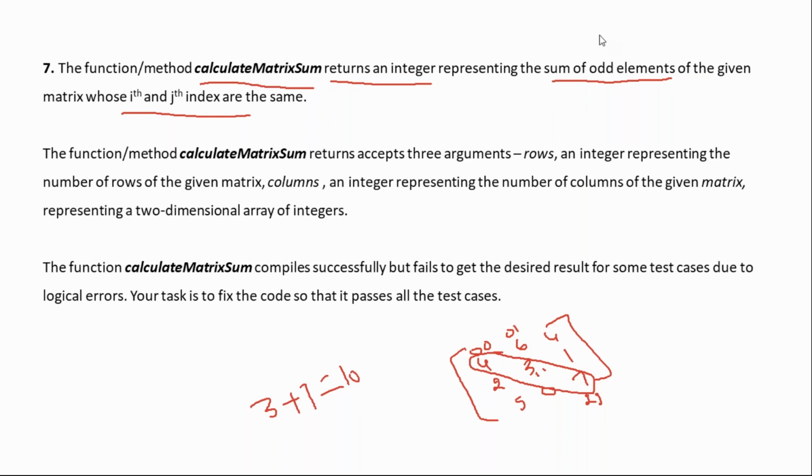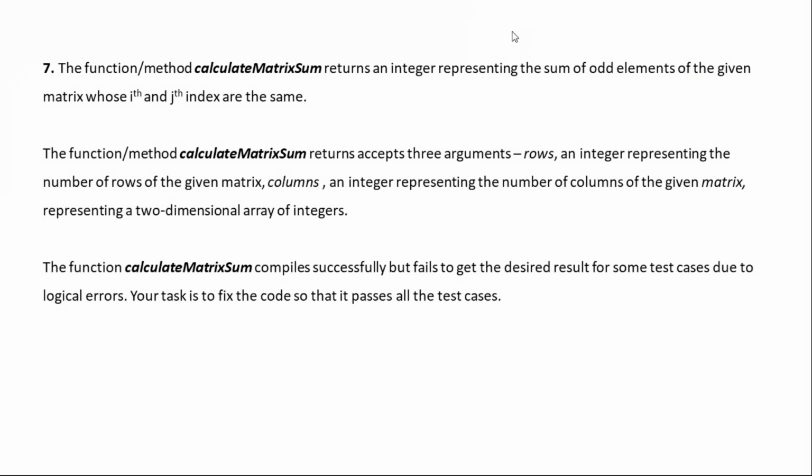Let's take the next example so that you can get a clear picture. I'll take this. This may be 3, 4, and 6 are given, and 1, 1, 2, 2, 4, 7 are given.